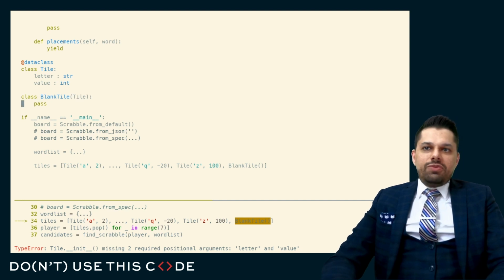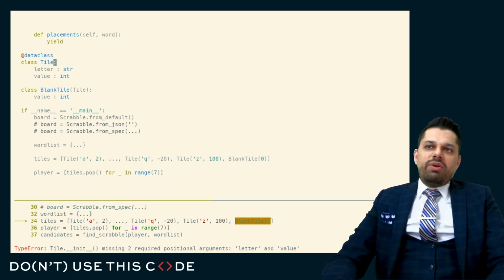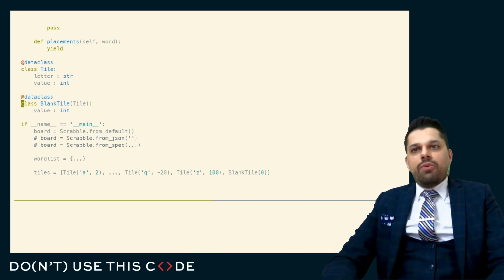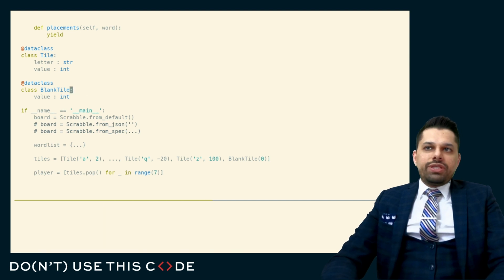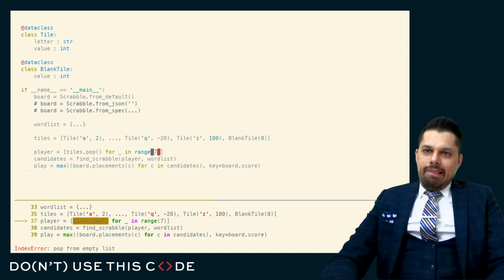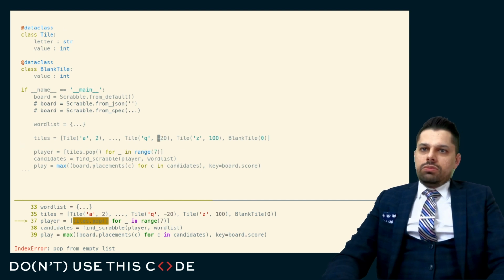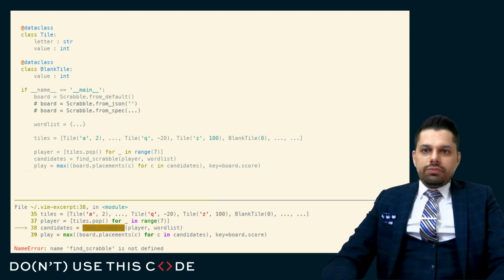And I think this gives me a nice starting point. By the way, this is worth 0. And this is probably a data class with just a score. So maybe you have a blank tile that's worth something and a blank tile that's not worth something, but it doesn't have a string portion. And here, that's interesting. I probably need to do that. And I guess I didn't have enough entries here, so I'll just add enough here to make this work.